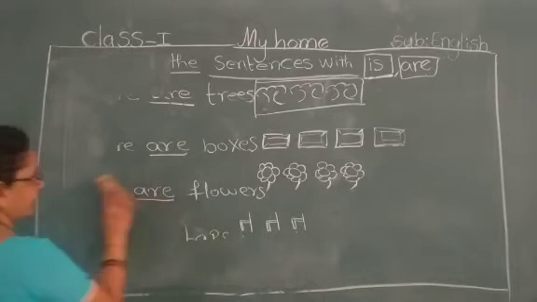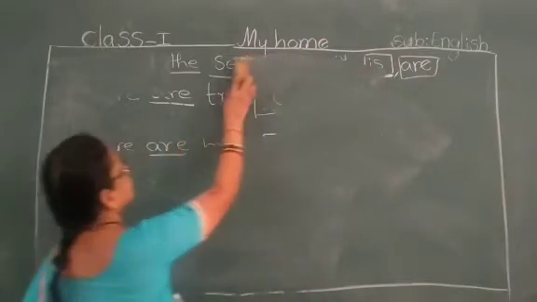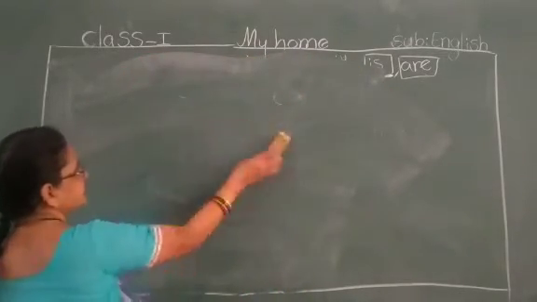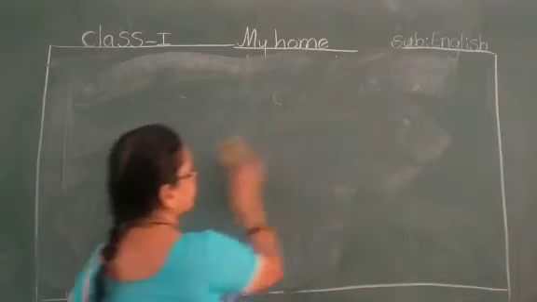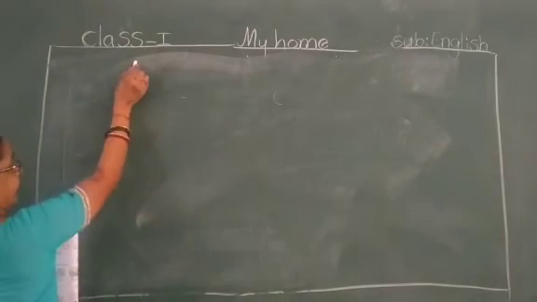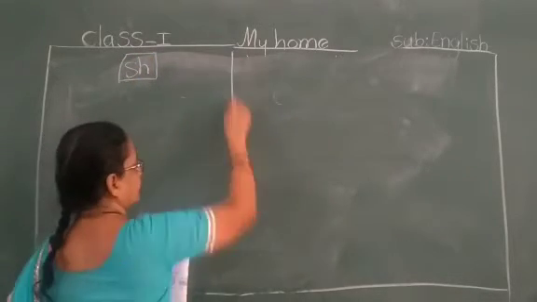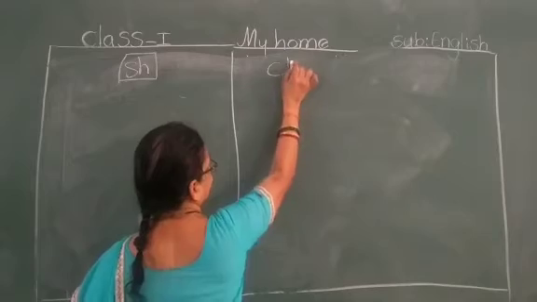Here, I will pronounce CH and SH. Okay, children? Yes. SH, SH, CH.